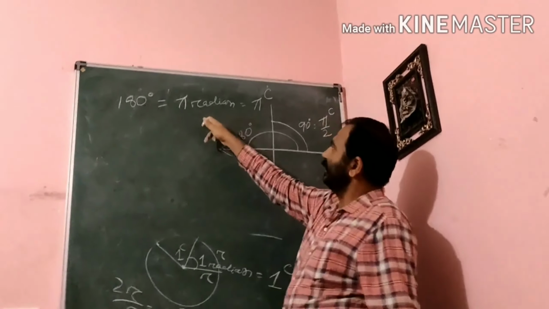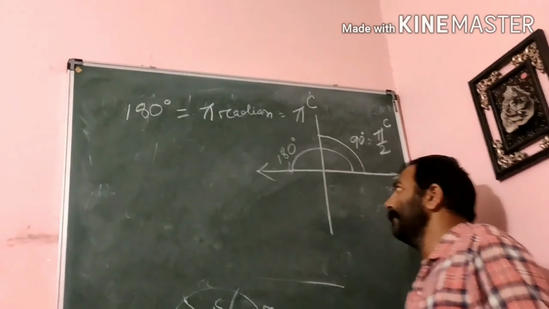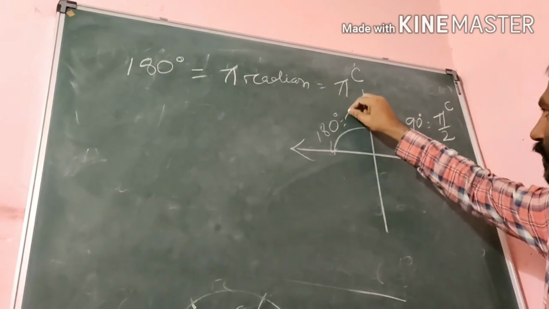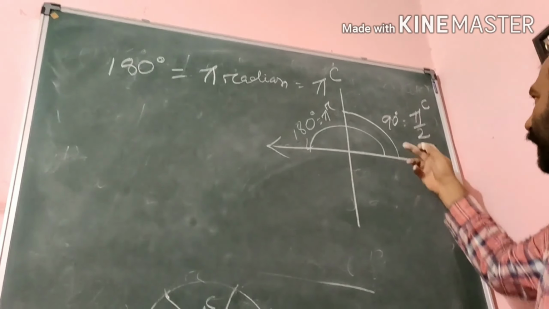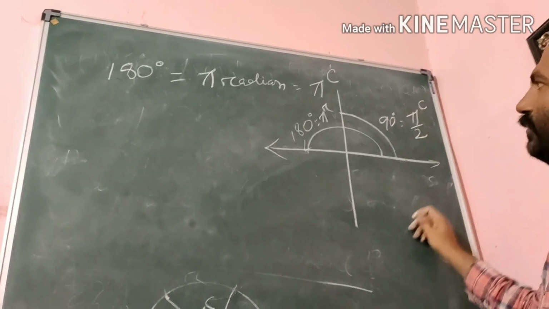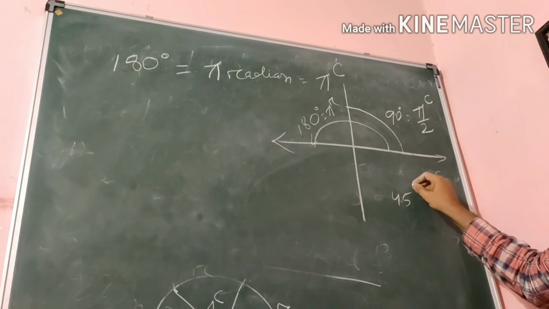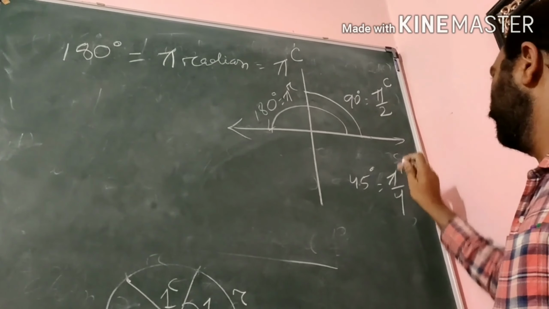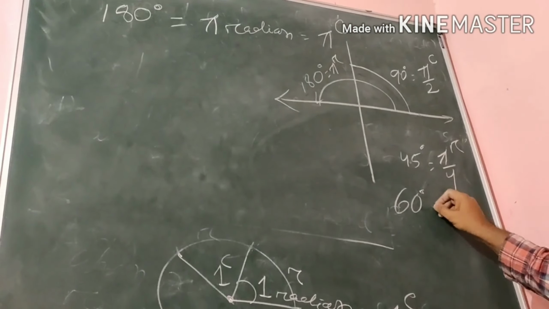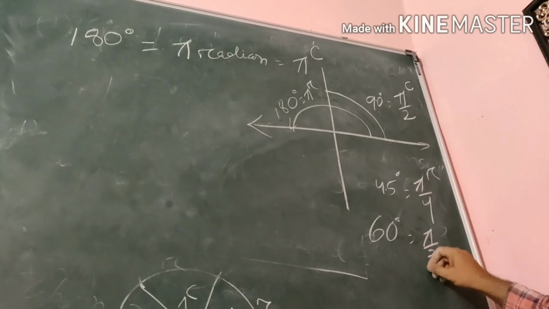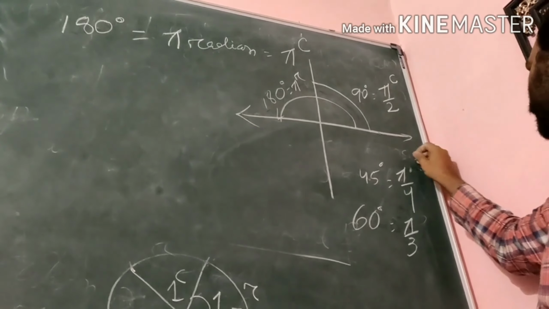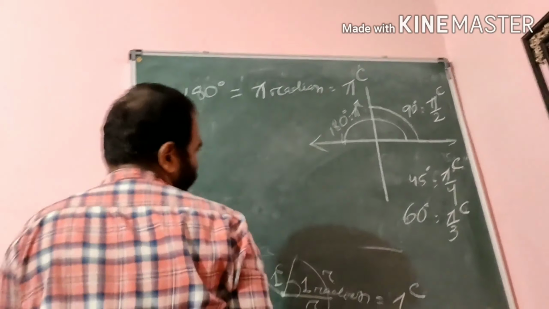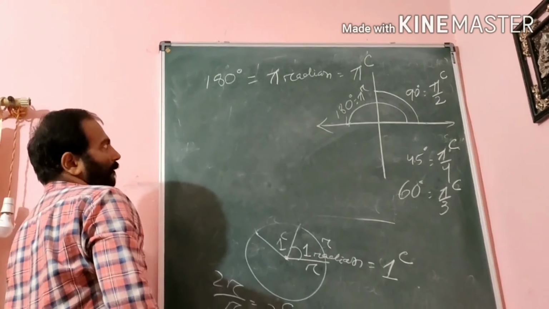But pi radian equals what? 180 degree. So 180 degree is pi radian, but 90 degree is pi by 2. Suppose 45 degree, it is pi by 4 radian. Suppose 60 degree, what is this? It is pi by 3 radian. Here you can write C for radian. 60 degree is pi by 3 radian.